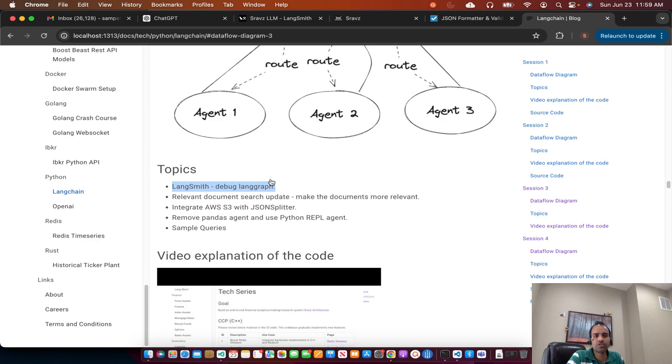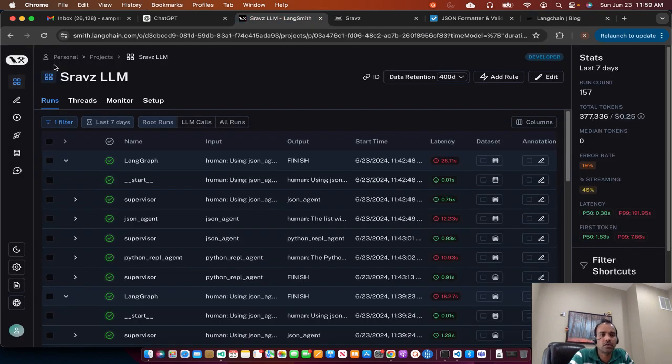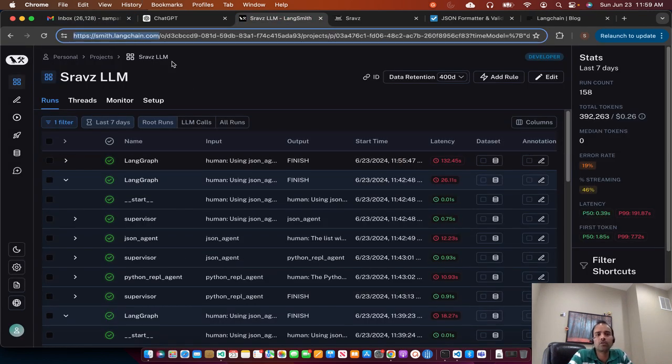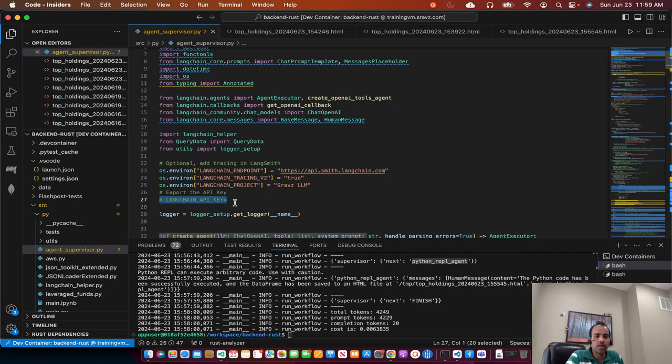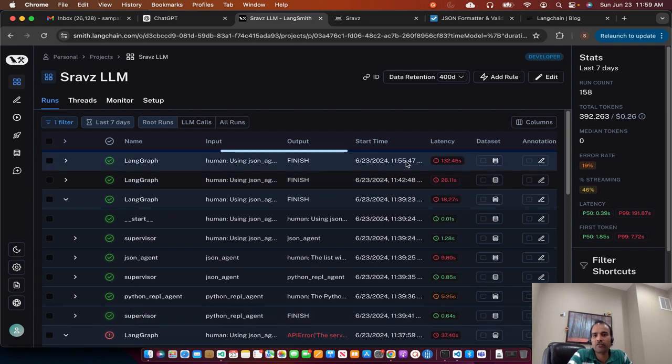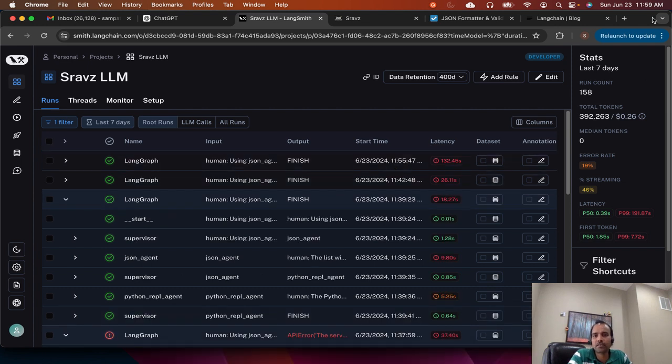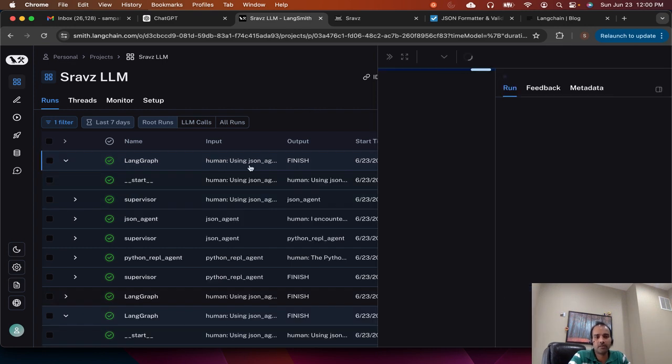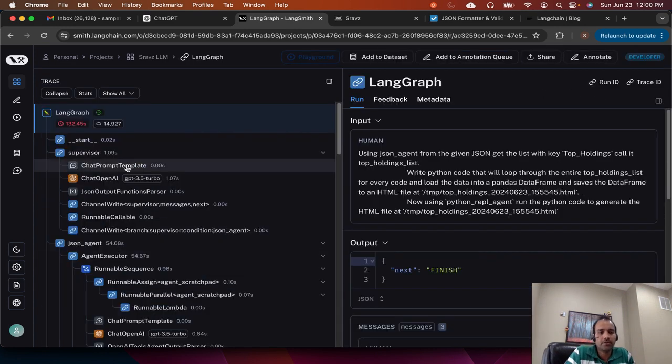I'll switch to the LangSmith UI. It's a hosted version of LangSmith. Once you go to LangSmith, you create an API key, take that API key and export it here. Once you have the API key and these variables set, whenever you run the agent, it will create a LangGraph like this. For example, I just executed this one at 11:55. It's 11:59 now. If you expand this run, you see the flow more easily in this graph.